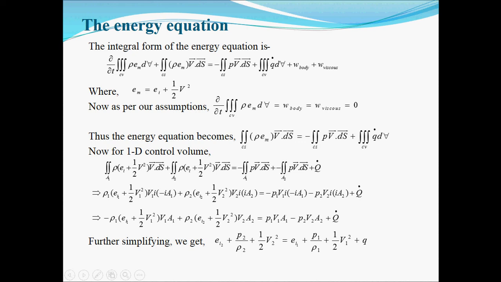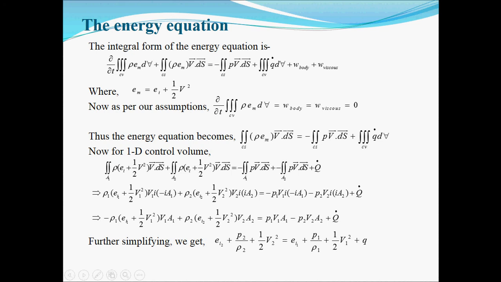Now, in this expression for steady flow, the partial derivative with reference to time will vanish, and the body forces are absent, the viscous forces are absent, and accordingly we can simplify the integral form of the energy equation for one-dimensional flow, and we get this form.